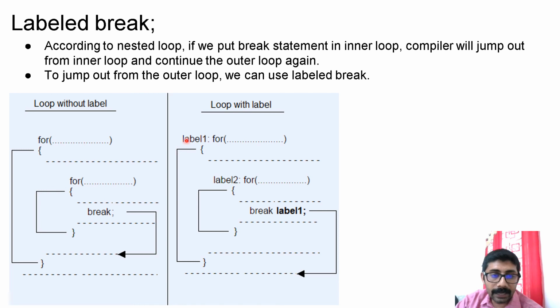I can attach a label 1 to the outer loop; I can give any label name, then a colon, then the for loop. Here also I am attaching a label name. So for break or continue, I can give the label. If I use break 1, it will break the loop which is labeled as 1, so it will come out of both loops. If I give break label 2, it will come out of only the inner loop. If I give break label 1, it will come out of both loops. So this is labeled break.